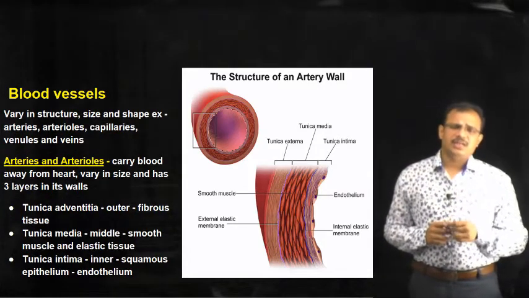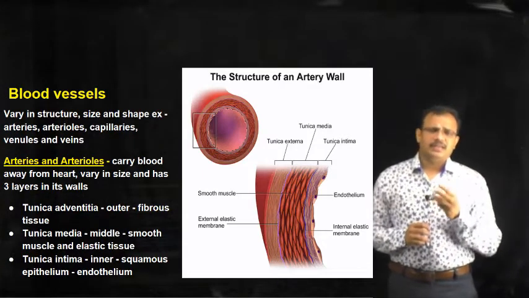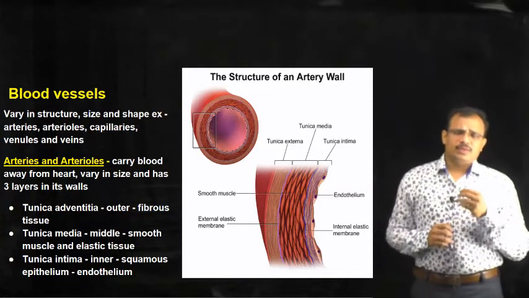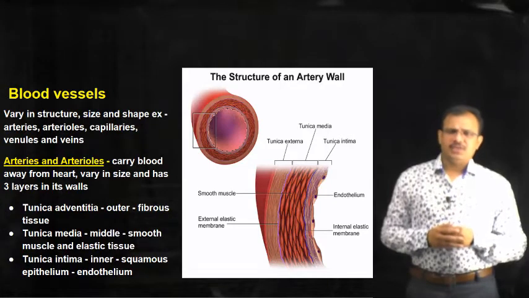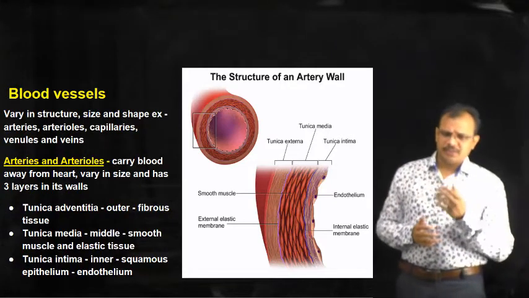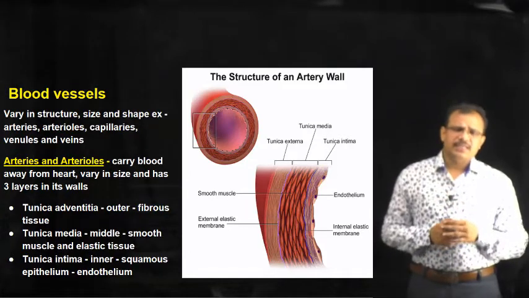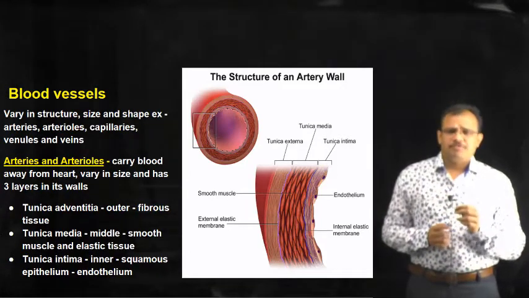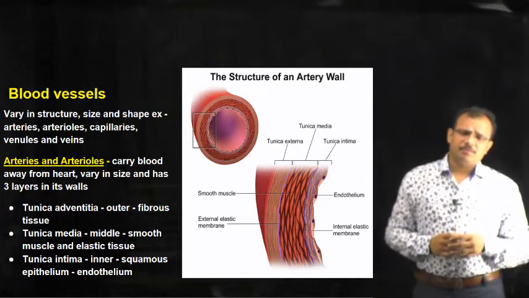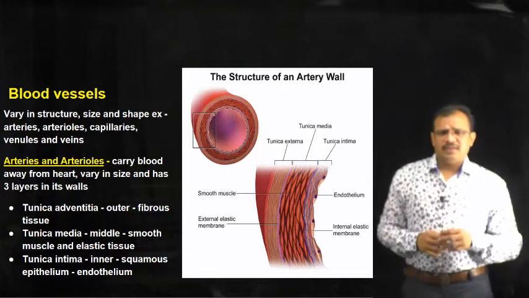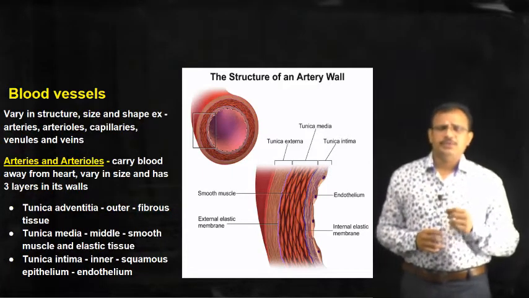Tunica adventitia, tunica media and tunica intima are the 3 different layers of cardiovascular blood vessels. Tunica adventitia is the outermost layer. You can see in the diagram, tunica adventitia is the outermost layer and it is made up of tough fibrous tissue. Fibrous tissue is once again a type of connective tissue, and this tough outer fibrous tissue forms the tunica